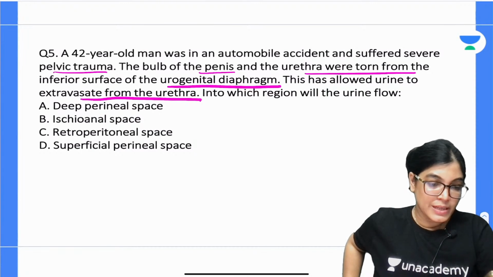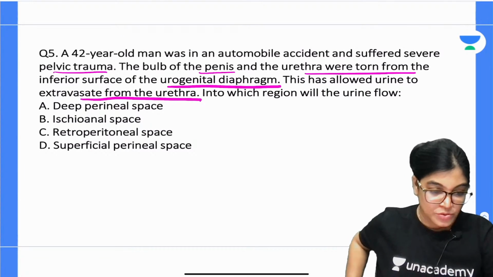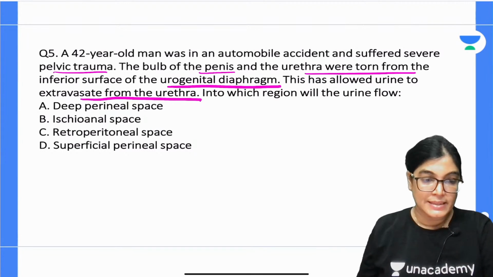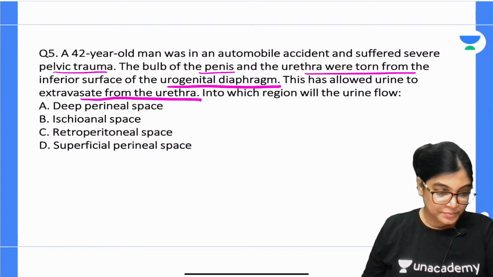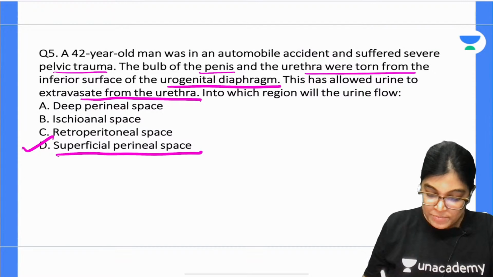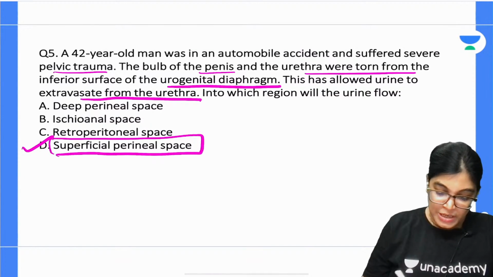So yes, we have got a mixed bundle of answers coming up. Let me just see which is the correct one. Students are telling A and D, A and D. So my dear aspirant, the correct answer is D. D is absolutely the correct answer, that is the superficial perineal space.